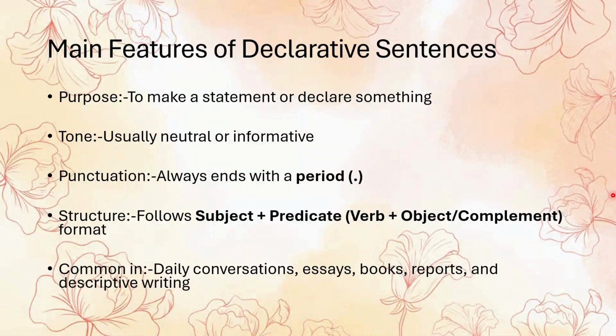Now, where do we use these kinds of sentences? The answer is almost everywhere. Declarative sentences are the most common type of sentence in the English language. You will find them all the time in daily conversations, schools, essays, newspapers, books, everywhere. Whether someone is saying the sun sets in the west or writing water boils at 100 degrees Celsius, they are using declarative sentences to share information. So, to sum up, declarative sentences are the foundation of clear communication, we can say that.